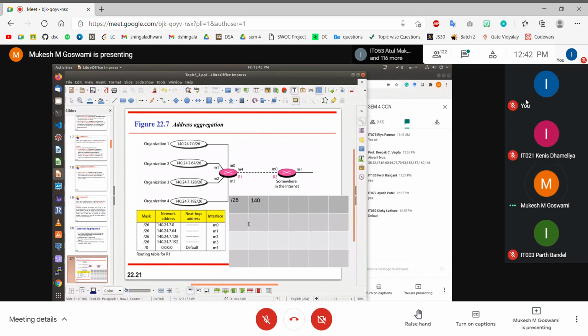140.24.7 is common, so I am not repeating it. So 7.0, this is the entry, and I'm talking about the routing table on R2. So this network 7.0 is reachable via which router? This R1. So this is the IP address I have to remember as a next hop. This is not a directly connected network, so this network is now reachable via R1.